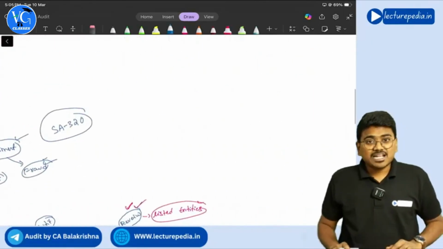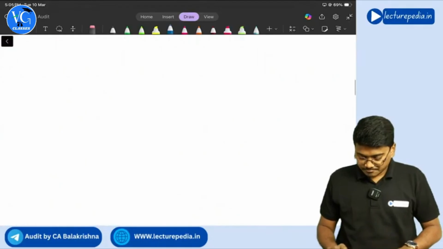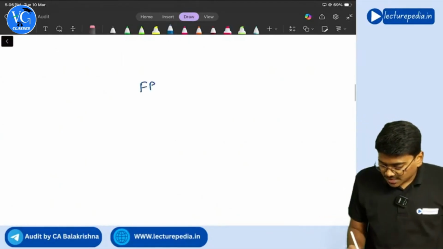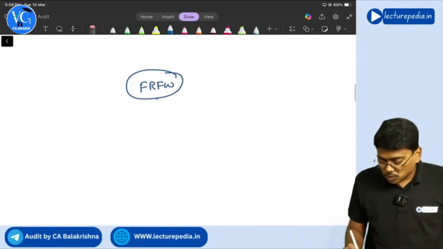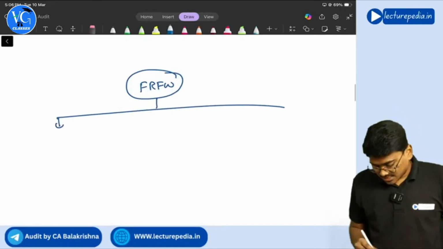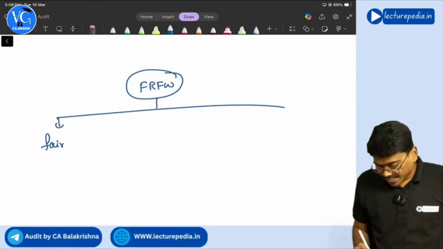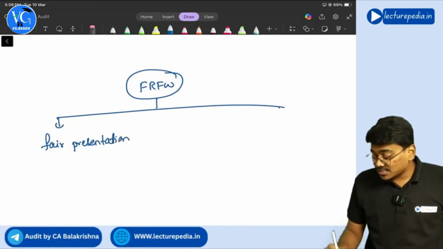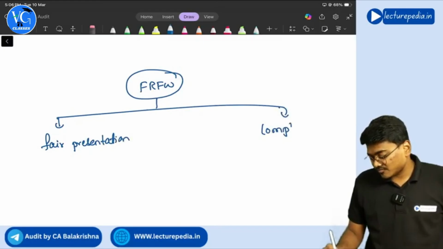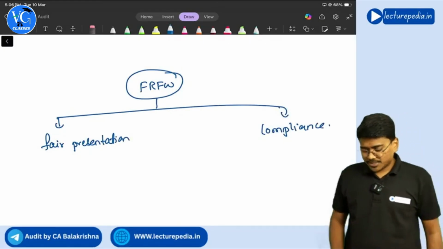And this financial reporting framework is of two types. One is the fair presentation framework. Another one is the compliance framework. So what is the fair presentation framework? What is the compliance framework?